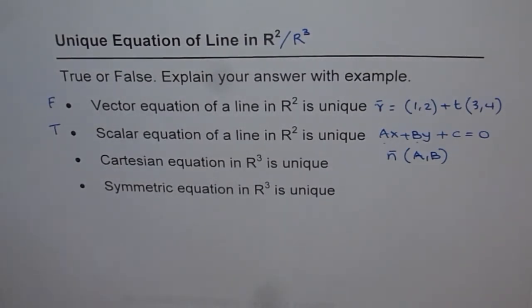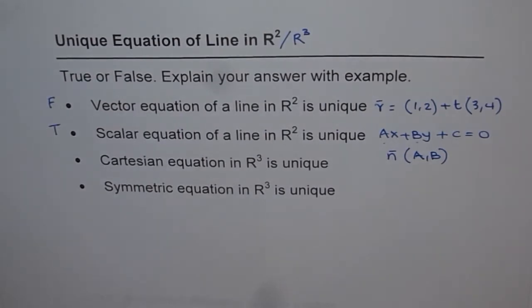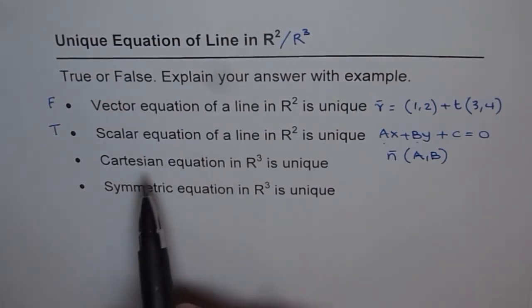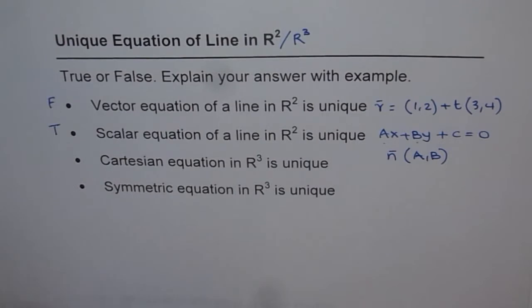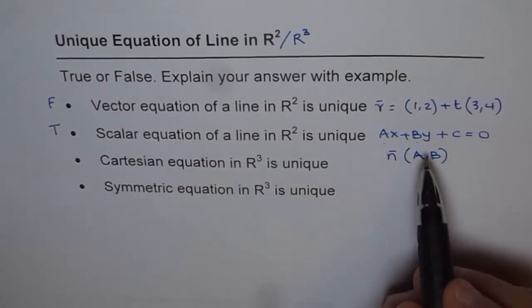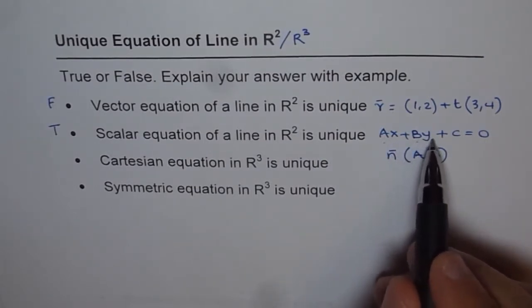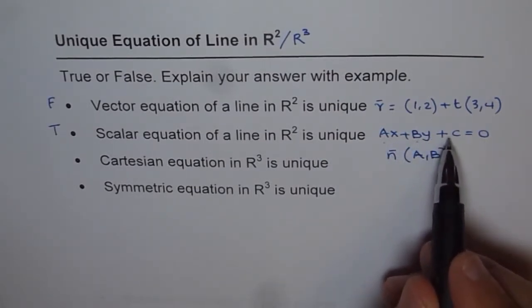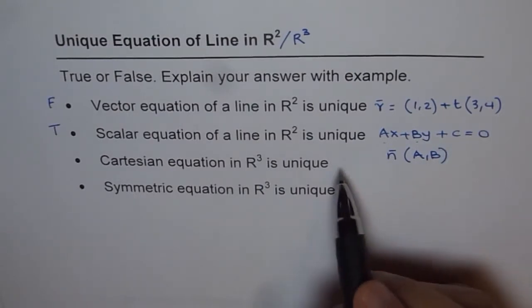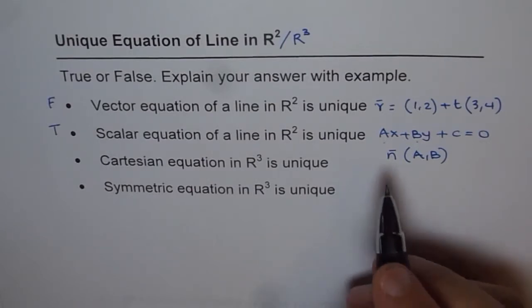The third one is, Cartesian equation in R3 is unique or not? Well, the answer is very simple. In R3, we do not have any Cartesian equation. Well, scalar equation and Cartesian equation are alternate names. In R2, scalar equation is also called Cartesian equation. But if I write ax plus by plus cz plus d equals 0, it becomes the equation of a plane. Do you know the reason why?